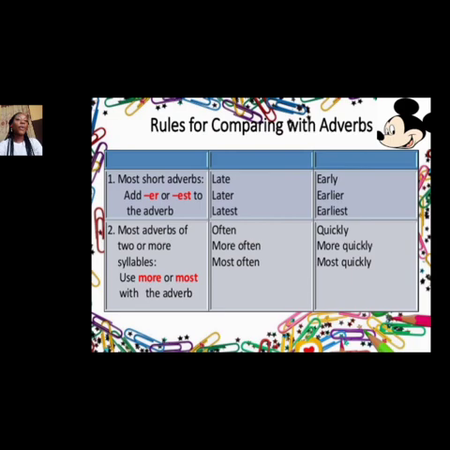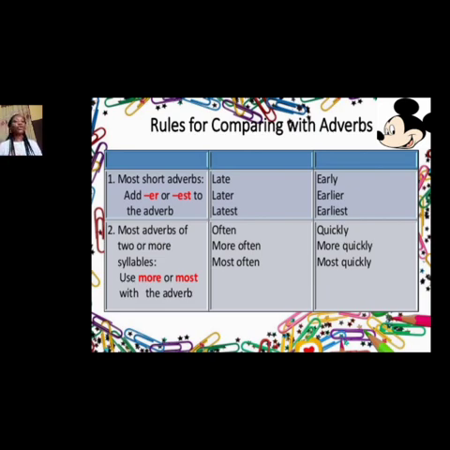Now, what are the rules for comparing with adverbs? Most short adverbs add er or est to the adverb. Do you get that? Most short adverbs like late or early add er or est when we want to compare them. And remember, we have positive, which means the word. Comparative, you're comparing two things. Superlative, you're comparing three or more things.